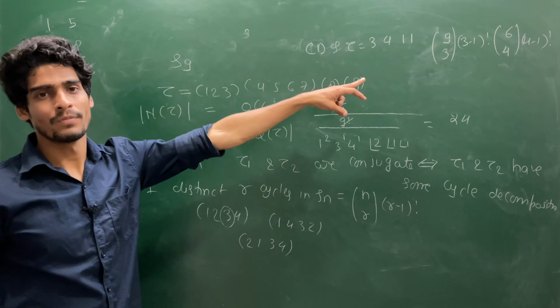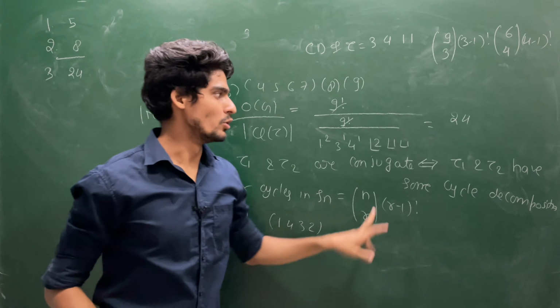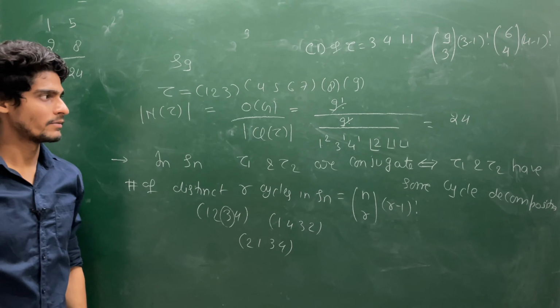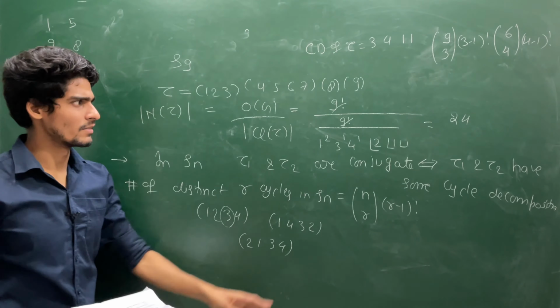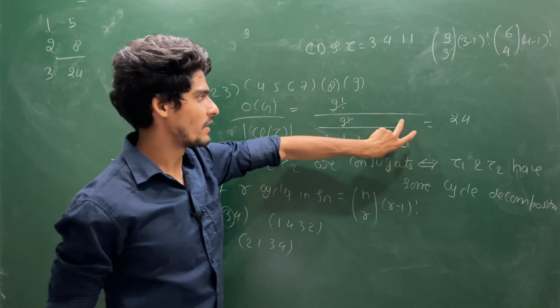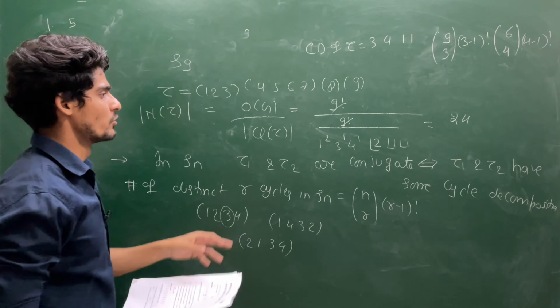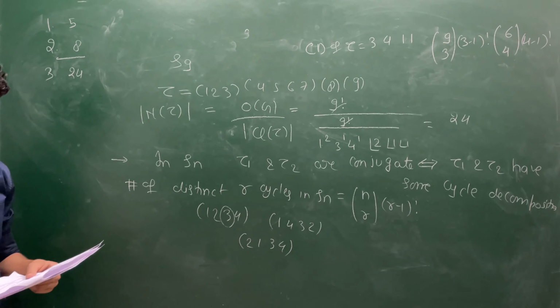So you will have so many choices. Either you find this one or this one, both will give you the same answer, which you can verify. I have already solved this, so this is how I made this formula. If you solve this, you will get the same answer. So the answer will be 24 here.